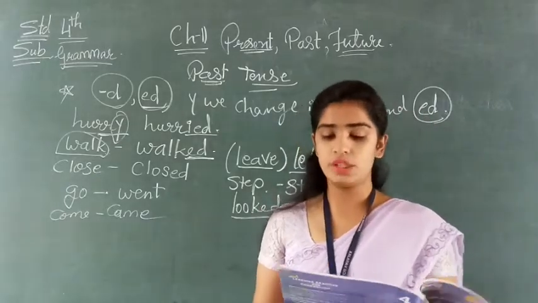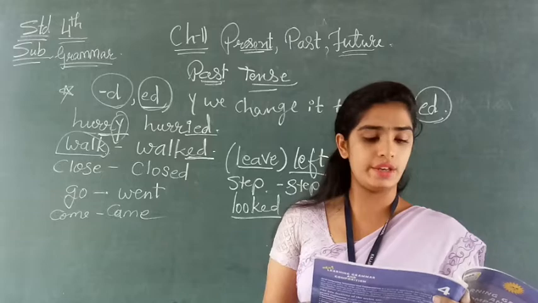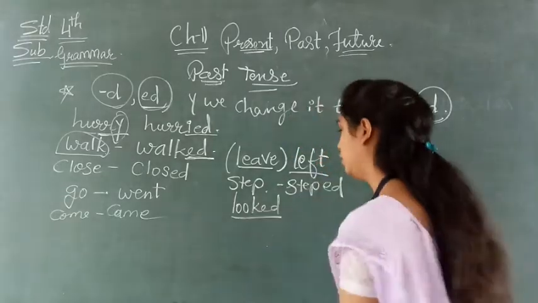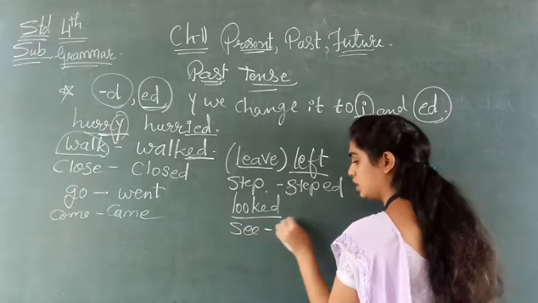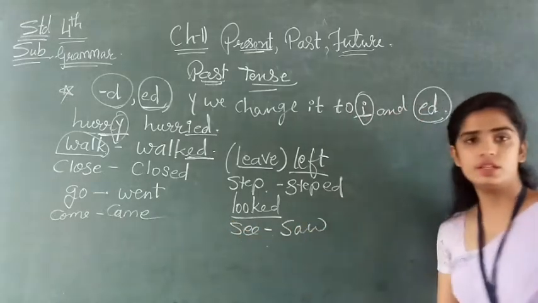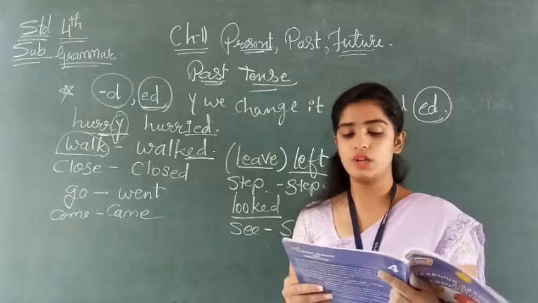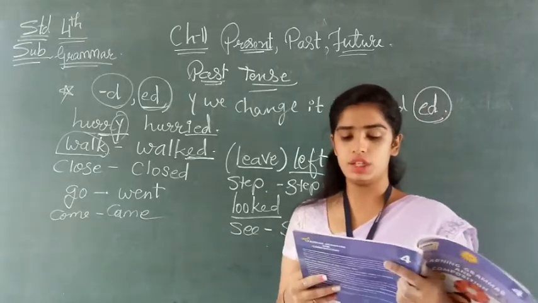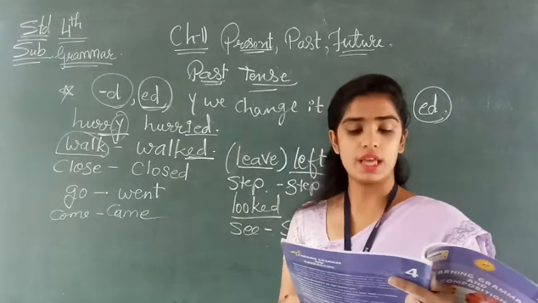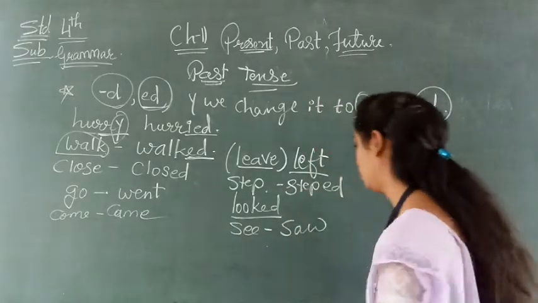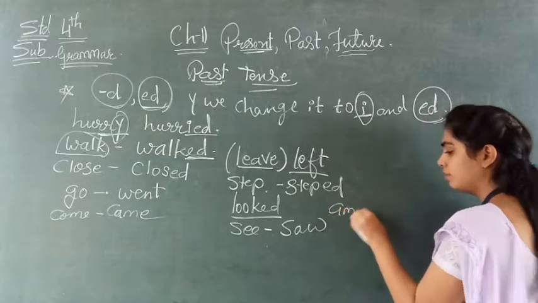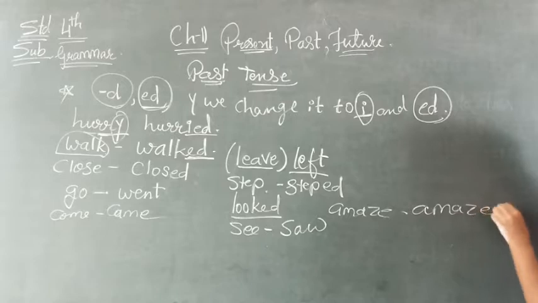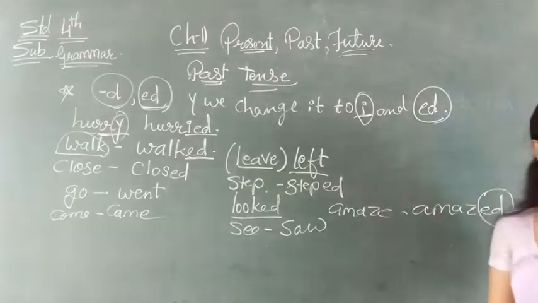So, looked around himself in awe and wonder. In the bracket, see is there. So, what we will write? Of see, we will use here saw. Understood? He saw what most human beings can only dream of. He wished they could see what he saw. What was that? He was amazed. Amazed is given to us. So what we will write? Amazed. We will use here ED. We are adding here. Okay.